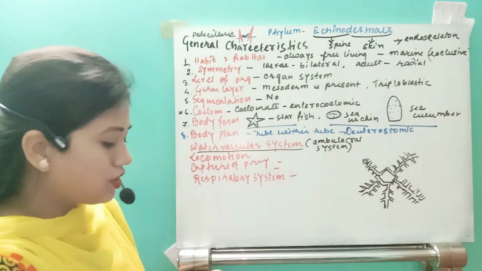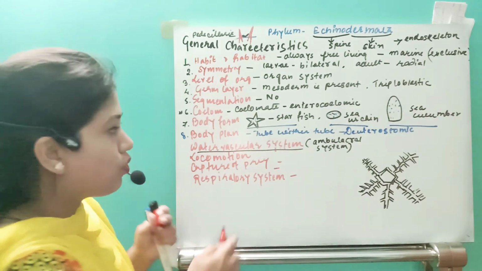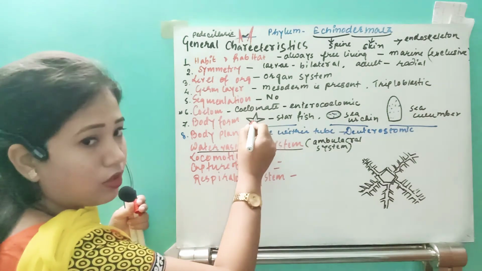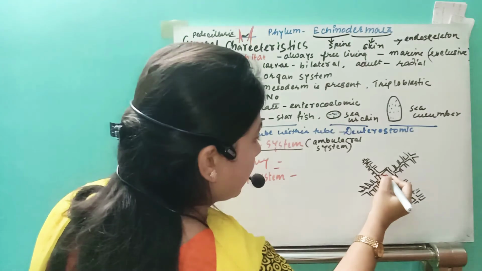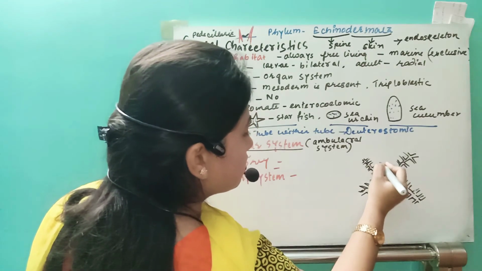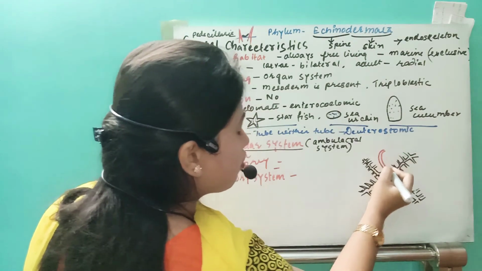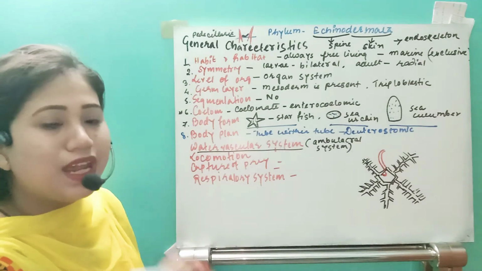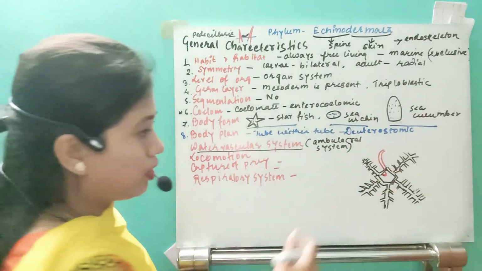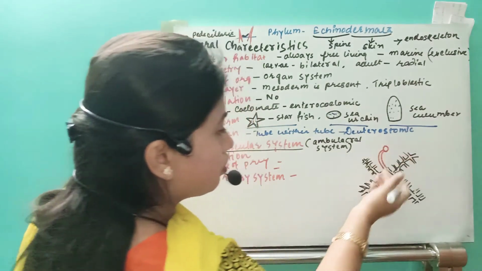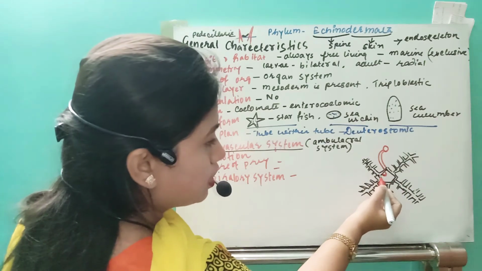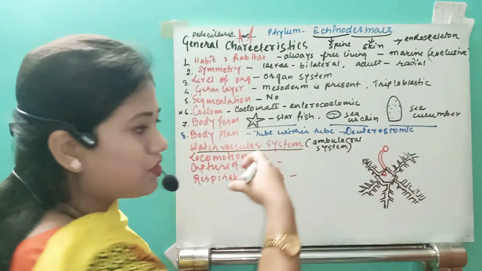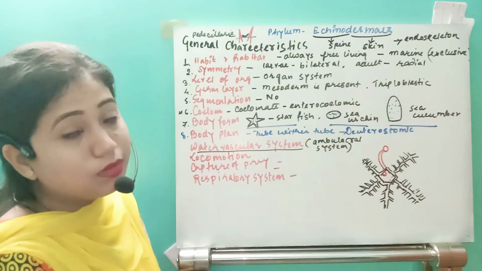First of all, see that in this organism some very small, minute plate-like structures are present. It will be present in the middle, but I have separated it so that it is visible to you.